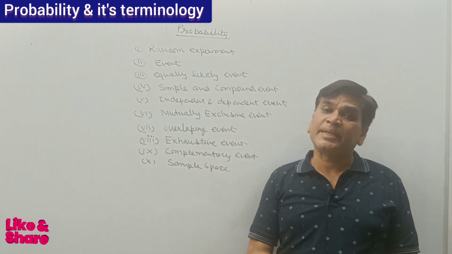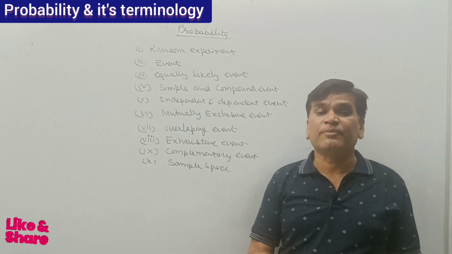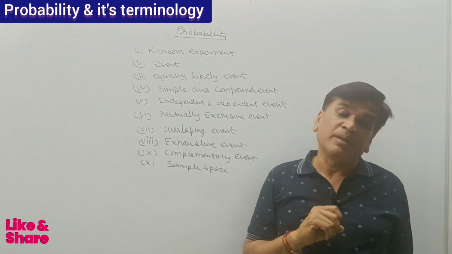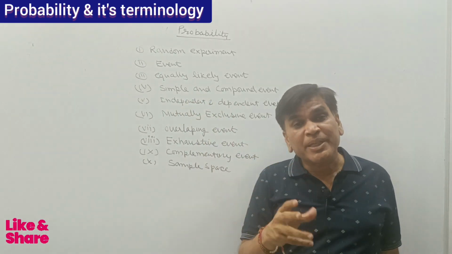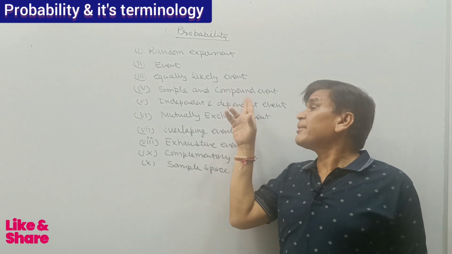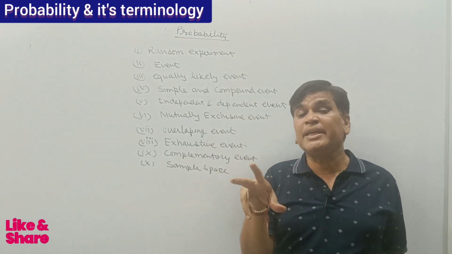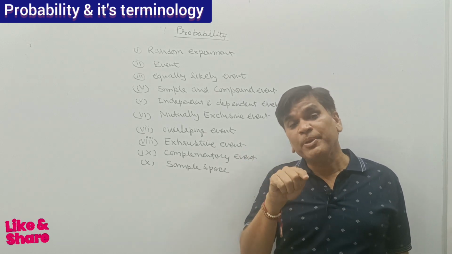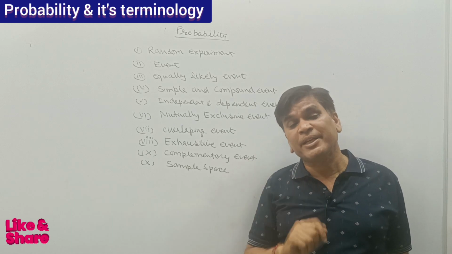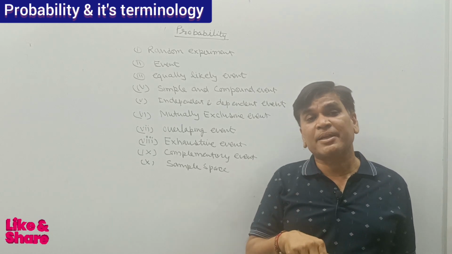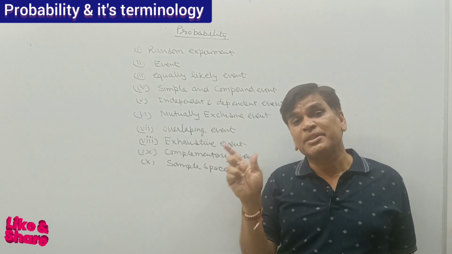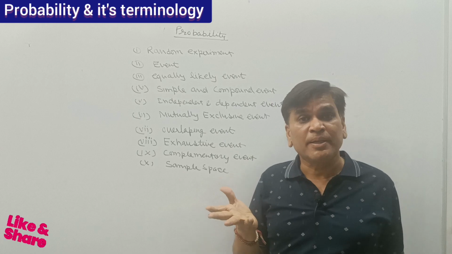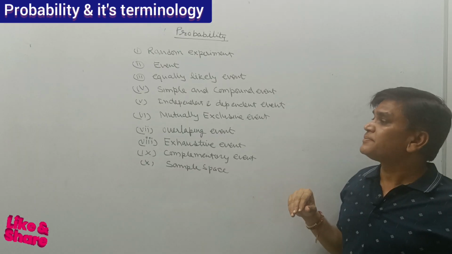If a bag contains 5 red balls, 5 black balls, 5 white balls, and we are picking one ball, that is a simple event. But if we are picking 3 balls, that is called a compound event, because in 3 there may be 1 red, 1 white, 1 black, maybe 2 black, 1 white, maybe 2 red, 1 white, maybe 2 red, 1 black, maybe 3 red, maybe 3 white, maybe 3 black. So many possibilities. So that is called a compound event.